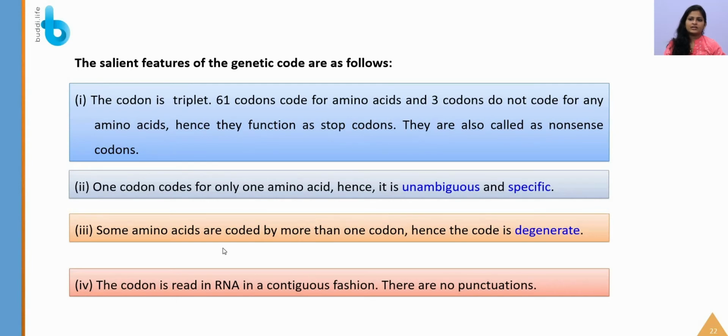The fourth one is, the codon is read in an RNA in a continuous fashion, and there are no punctuations like full stop, comma, like that. So you should remember, there is no punctuation, they are read in a continuous manner. How are they read? They are read in triplet codon fashion, like UUU, UAG, UGA, UAC, something like that.